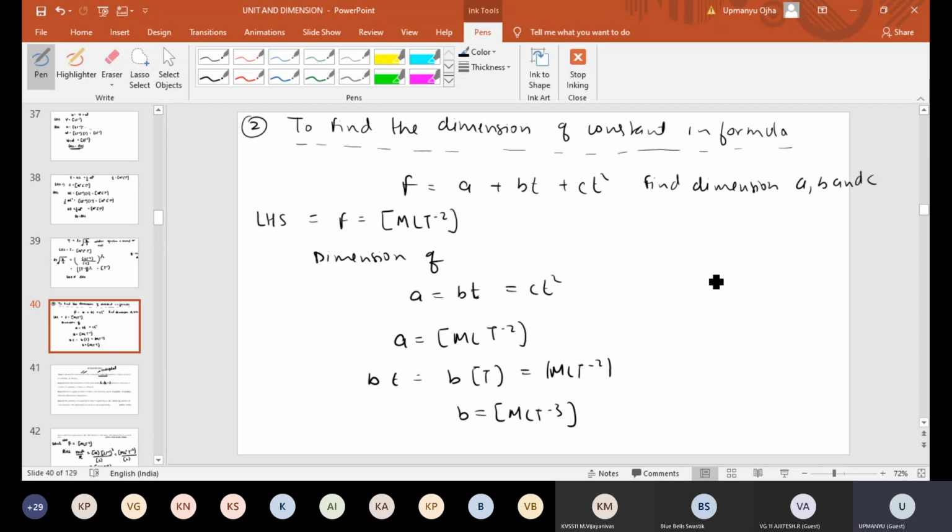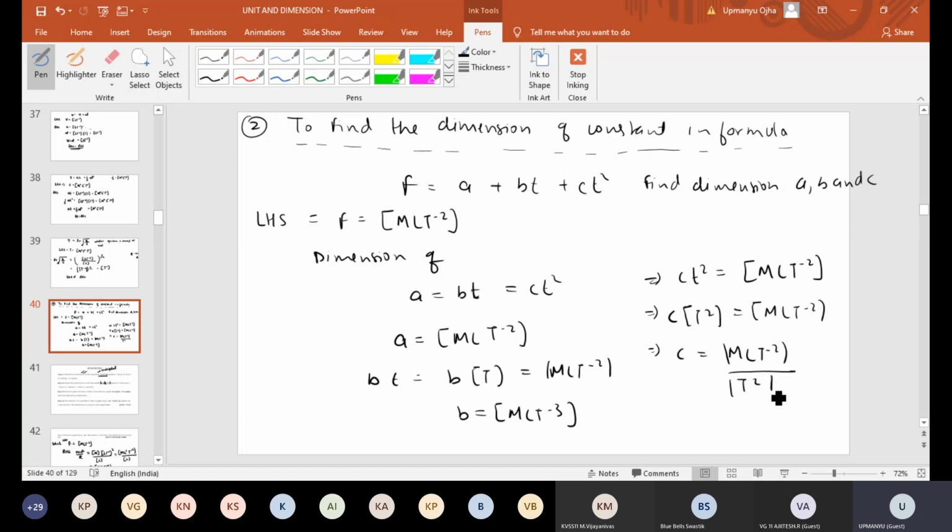Same way, the dimension of CT square should be equal to force dimension, that is MLT^-2. So C times T square is MLT^-2. If you divide here, you will get what? MLT^-2 divided by T square. So we are getting how much? MLT^-4. The dimension of C will come as MLT^-4. Okay. Did you understand this or not? How we are getting the dimension of the constant?